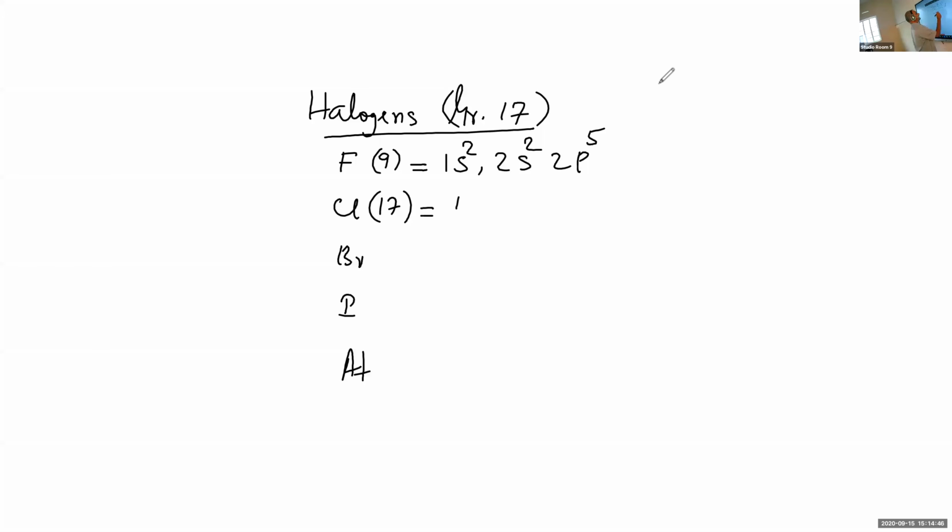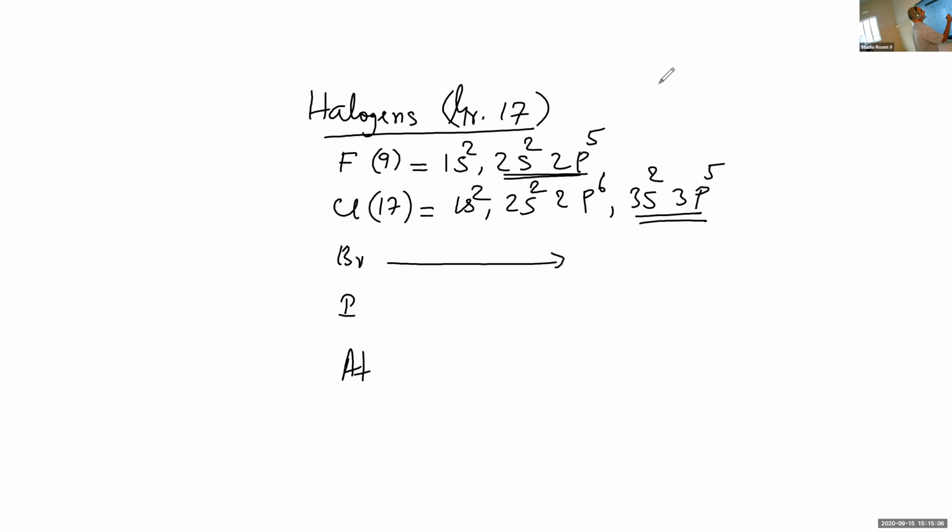You come to chlorine, atomic number 17. The electronic configuration will be, there are 17 electrons: 1s2, 2s2, 2p6, 3s2, 3p5. Now you come to bromine. The outermost configuration will be 4s2 4p5. Here it is 5s2 5p5. And for astatine, it is radioactive, 6s2 6p5.